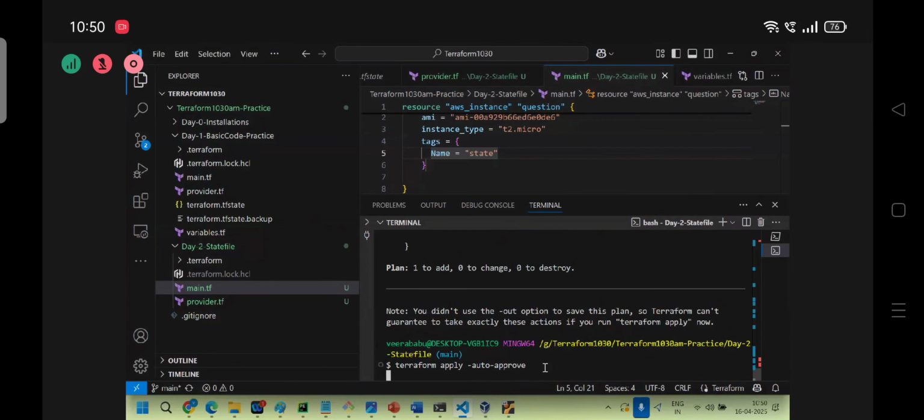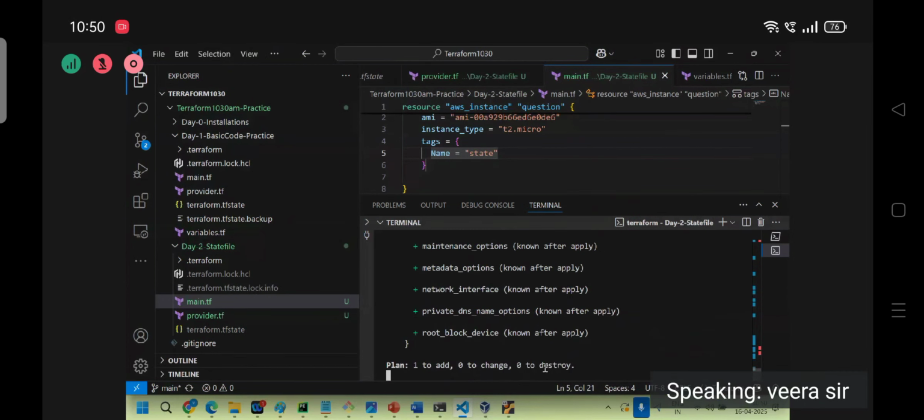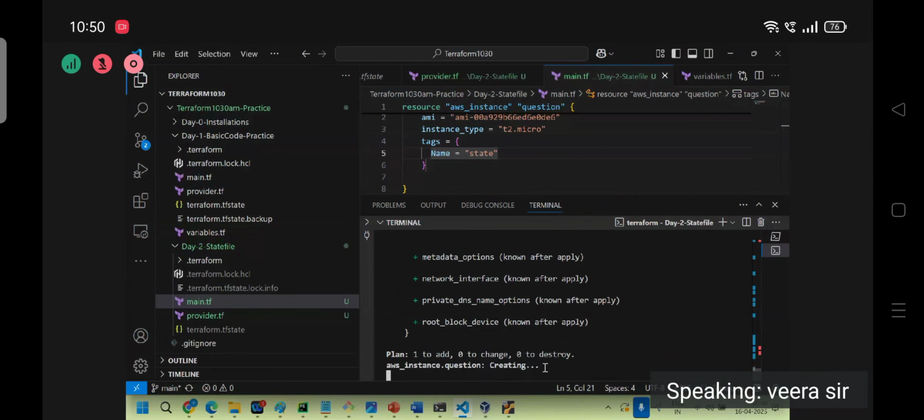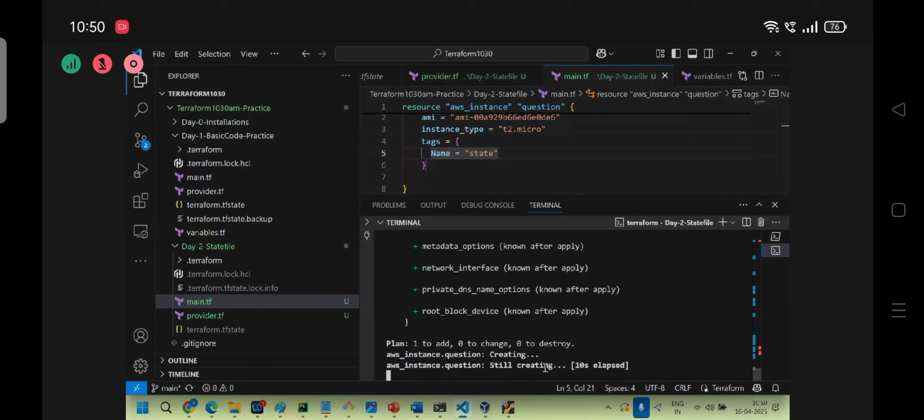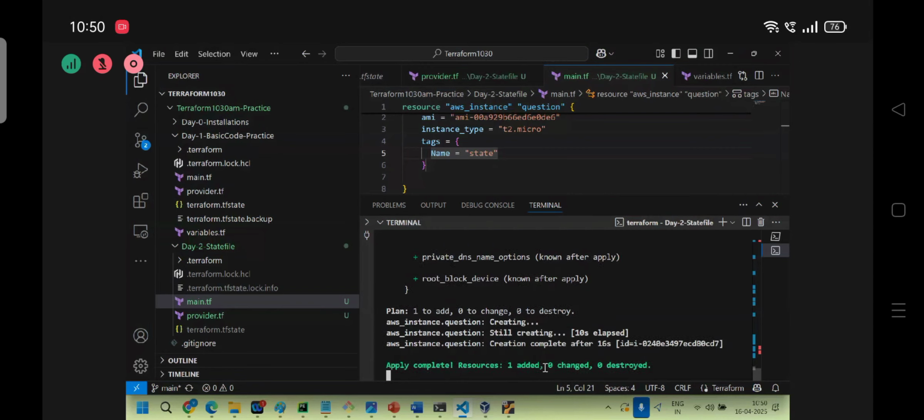Now tell me, where will the request go first? Providers are already there. The request goes directly to the AWS environment with the help of providers. After that, resources are created, and that information will be stored in the state file.